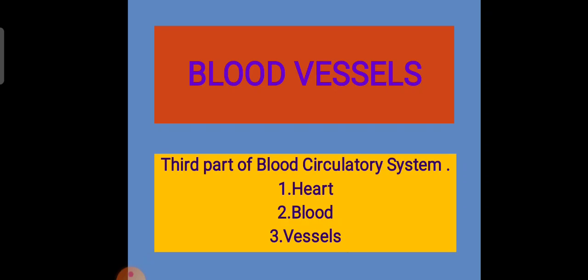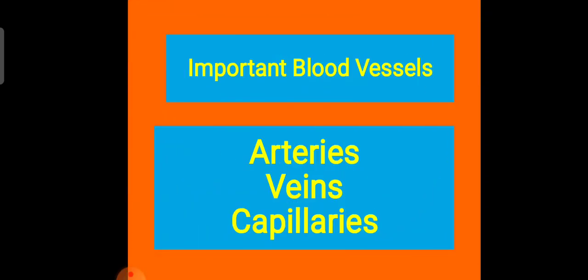Let's learn about the blood vessels. Our blood circulatory system consists of three main components. First one is heart, second one is blood, and third one is vessels. So in this lecture, we will learn about the blood vessels. The blood vessels are divided into three categories: arteries, veins, and the capillaries. These are the three important blood vessels.